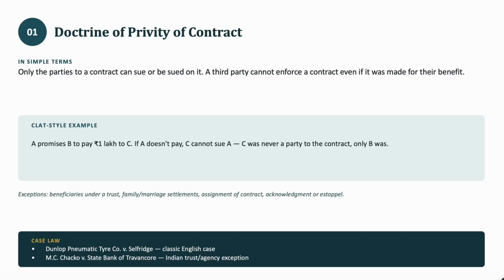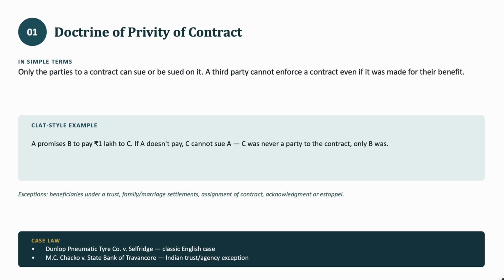Some exceptions are beneficiaries under a trust, family marriage settlements, assignment of contract, acknowledgement, or estoppel. Some major case laws are Dunlop versus Selfridge and MC Chacko versus State Bank of Travancore.